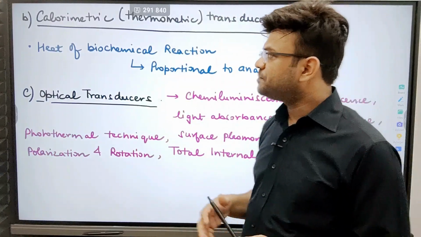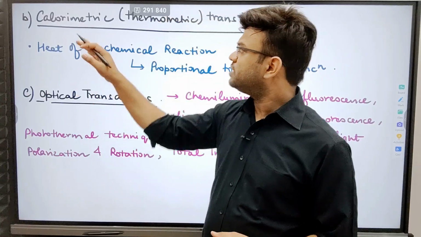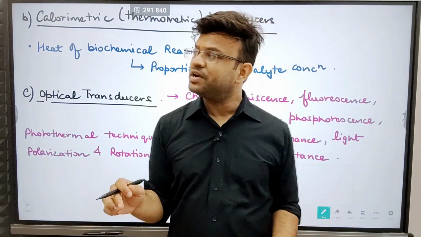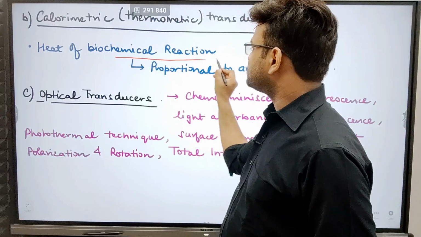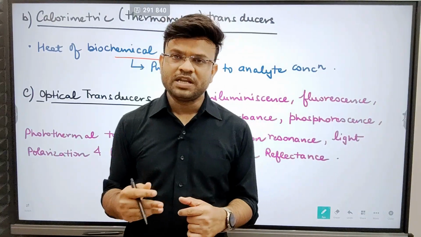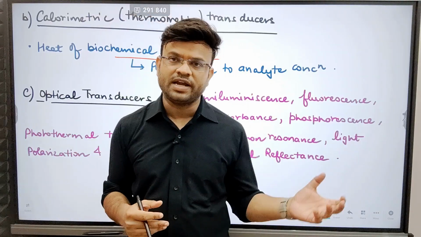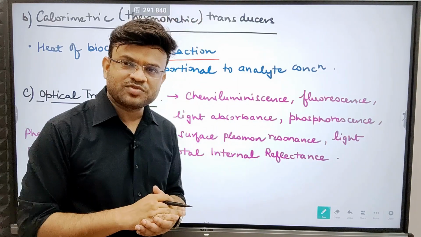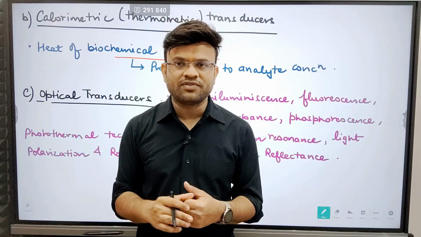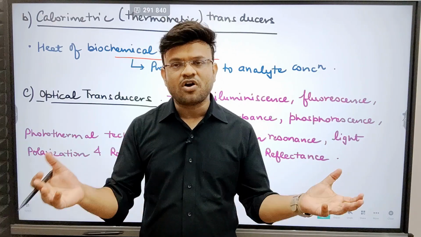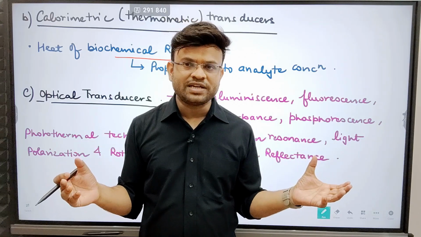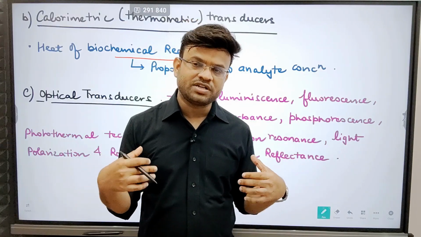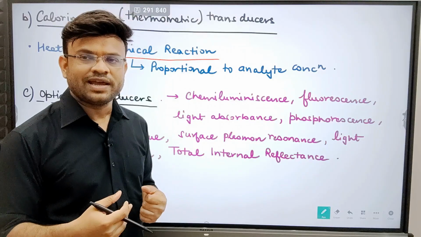The third part, or the next type of transducer, is the calorimetric or thermometric transducer. This is clear by the name itself. What do you mean by calorimetric? Heat of biochemical reactions. Now you would be knowing that many biochemical reactions are exothermic or many are endothermic. You can connect them with the Gibbs free energy. For the reactions that have Gibbs free energy, or delta G value, as negative, these are exothermic reactions and will give off heat energy, whereas some reactions have a positive delta G value. These reactions will be taking in heat, and therefore they will be called endothermic reactions.